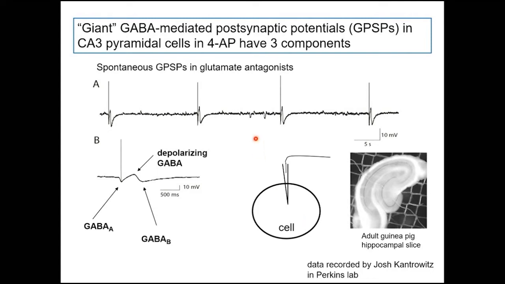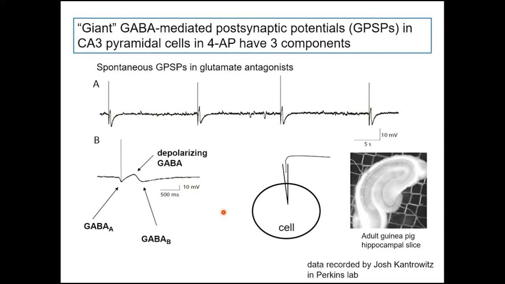So when we put 4-aminopyridine into the bath solution, we get spontaneous GABA responses, and we call these the giant GABAs, or GPSPs. And in this particular slide, the glutamate transmission is blocked, yet you still have these spontaneous GABAergic events, happening every 15 seconds to 30 seconds or so. And blown up in B there, you can see that each of these responses has three components. GABA A response is the early one, a depolarizing GABA there in the middle, and a GABA B response is the late response. The GABA B is a potassium channel.